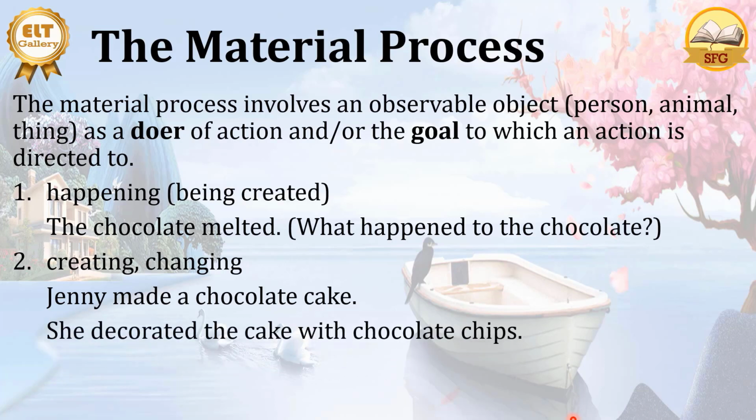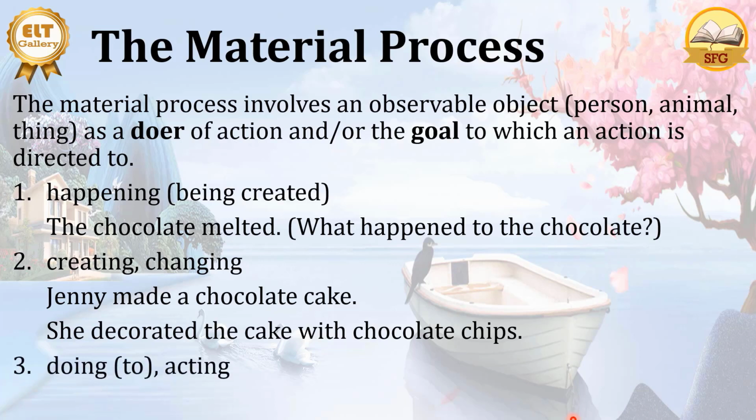We also have changing. She decorated the cake with chocolate chips. So we have got the cake and then she decorated the cake with chocolate chips. That's changing the appearance of the chocolate cake. So first we can have the creation: Jenny made a chocolate cake, and then we have the changing: she decorated the cake with chocolate chips.